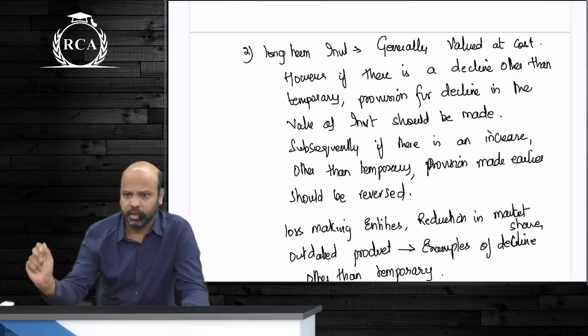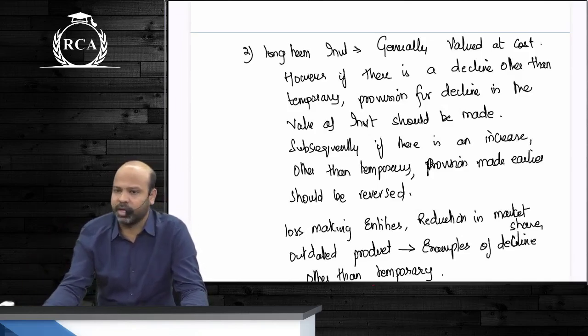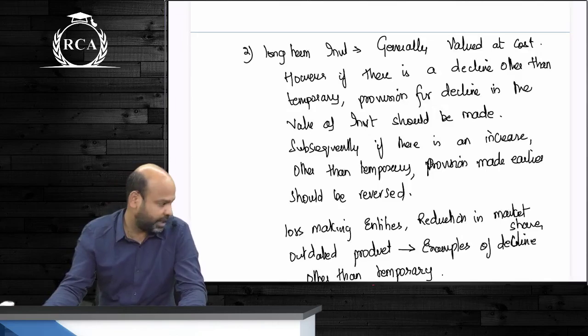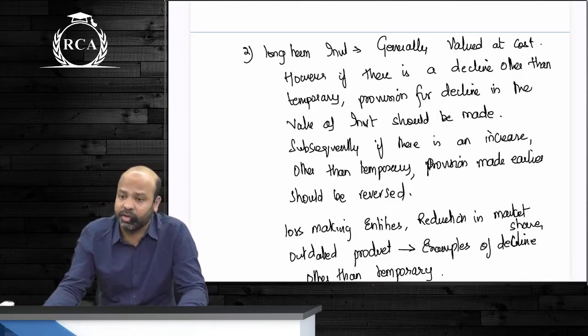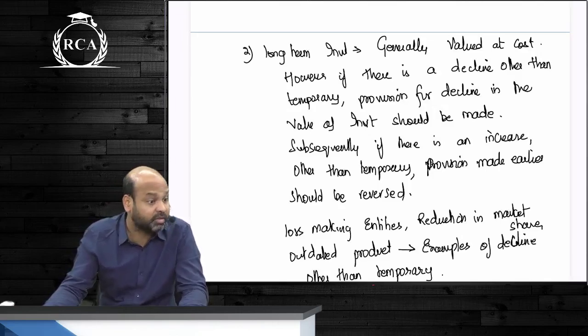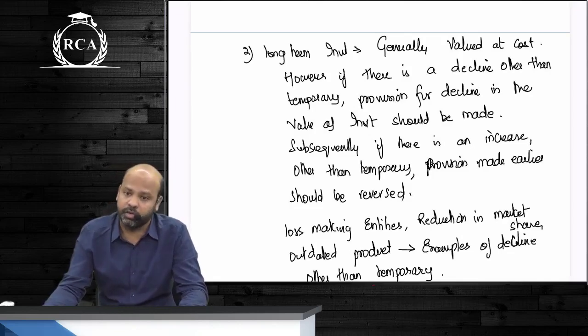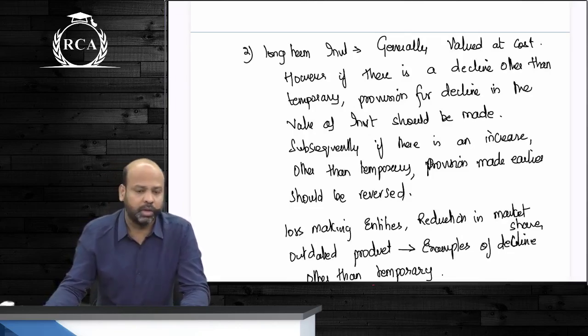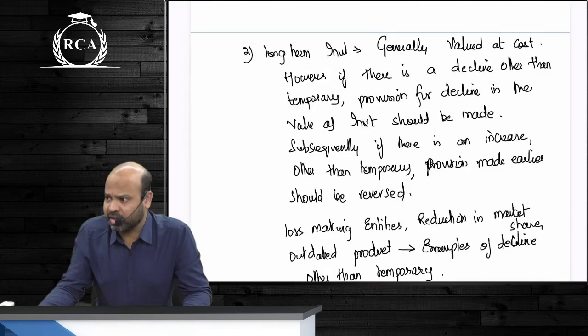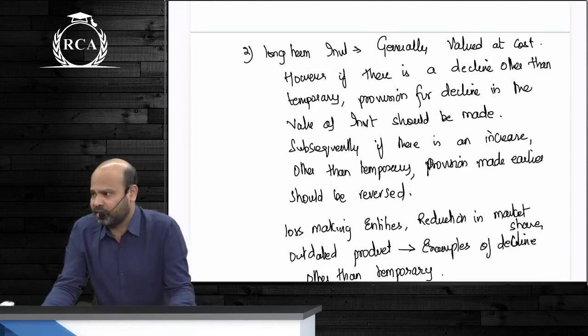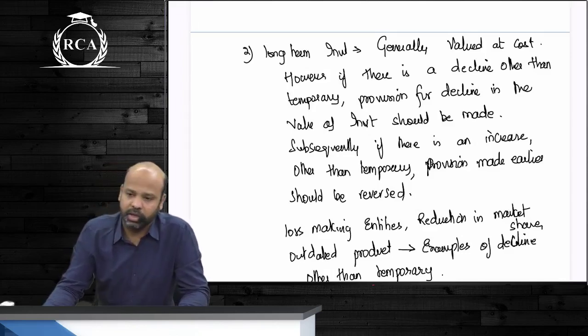Take 2 minutes here. The shares were acquired either on a cum right basis or an ex right basis. If the shares were acquired on a cum right basis and on account of rights there is a reduction in the value of investment below its cost, then to the extent of such reduction, we are supposed to adjust the sale proceeds against the cost of investment. The excess amount will be transferred to profit and loss account. If nothing is given, by default, the sale proceeds of rights will get transferred to profit and loss account. This is what is covered under cost of an investment.